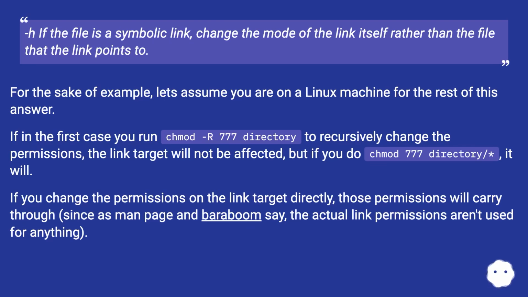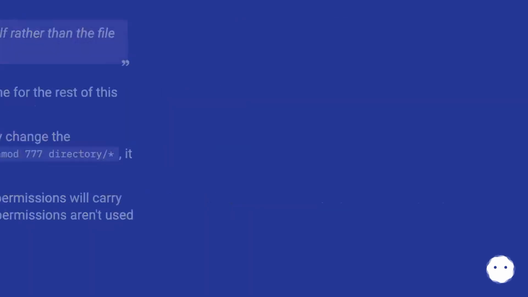If in the first case you run chmod -R 777 directory to recursively change the permissions, the link target will not be affected, but if you do chmod 777 directory/*, it will. If you change the permissions on the link target directly, those permissions will carry through, since, as the man page and Baraboom say, the actual link permissions aren't used for anything. Test log for illustration.